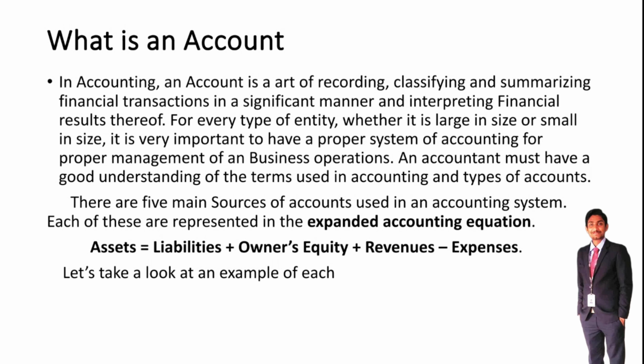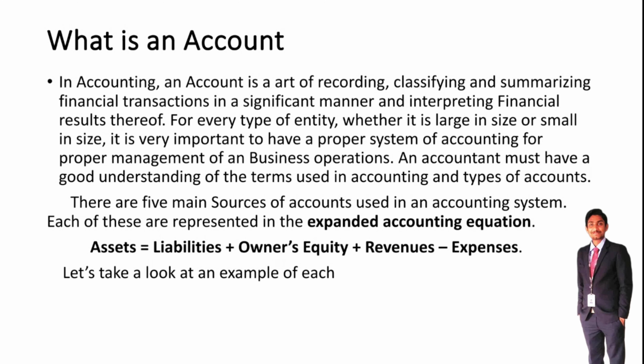They are expressed as an equation: assets equals liabilities plus owner's equity plus revenue minus expenses.